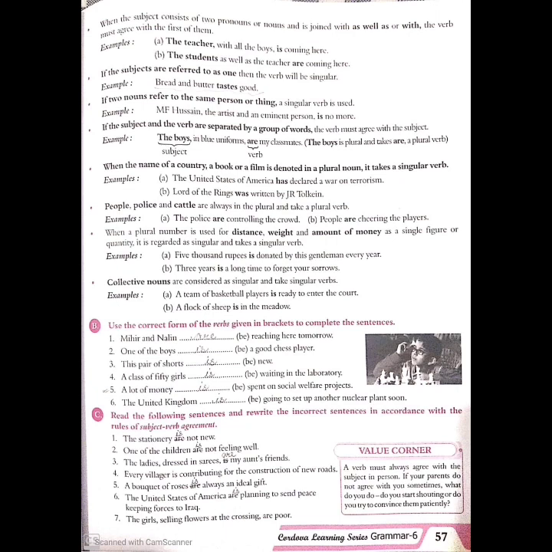Example: the teacher with all the boys is coming here. So here we can see the two nouns, the teacher and the boys, but then it is joined with the word with. So now we have to see to which one? We have to see the first subject, the first noun, that is the teacher. The teacher is in its singular form. Therefore, we have to use a singular verb, is. But if the first noun in the sentence is in plural form, then we have to use a plural verb.